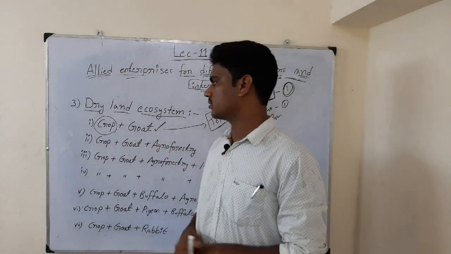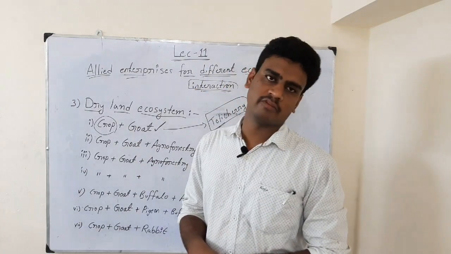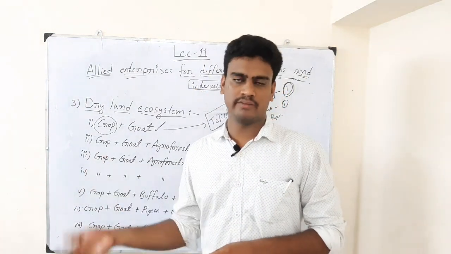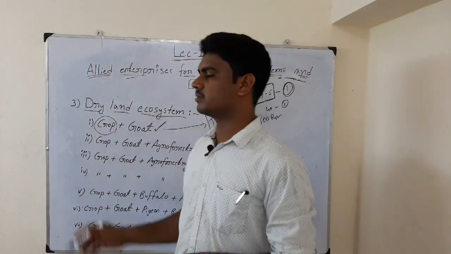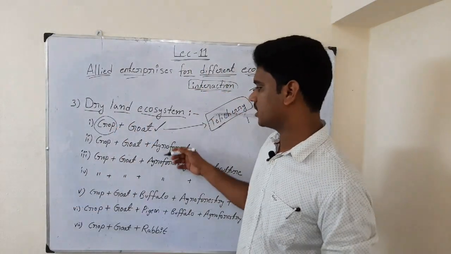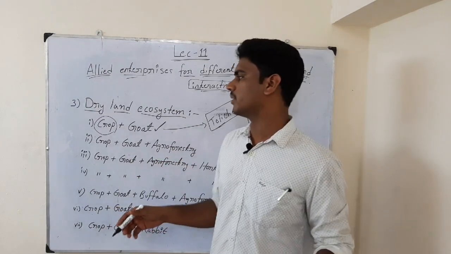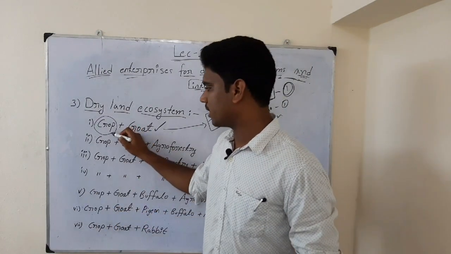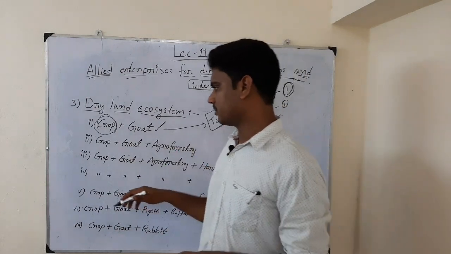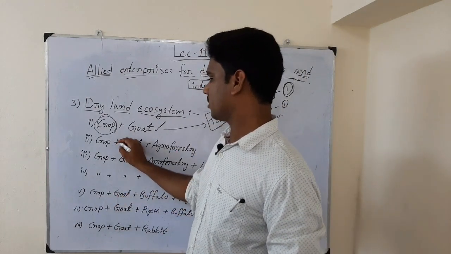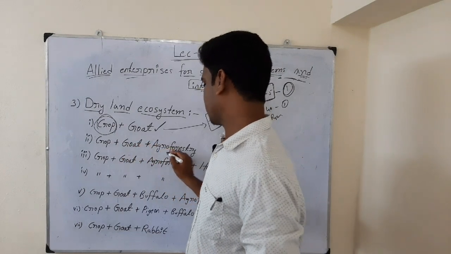Because of dryland ecosystem, we cannot expect income like in wetland ecosystem or gardenland ecosystem, but by involving different types of components, we can get some extent of income. By adopting only a crop, we will be getting only minimum income, but having different components we will be getting multiple income. Then crop followed by goat followed by agroforestry.